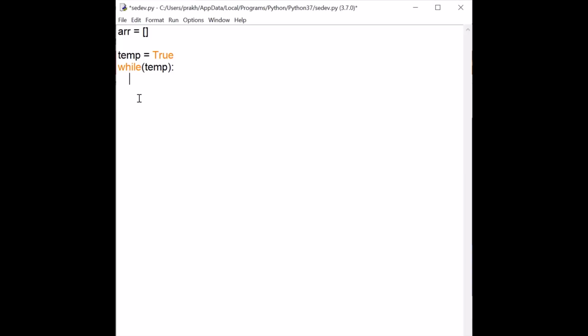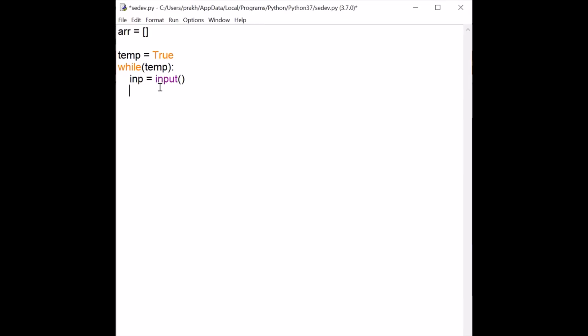So we will try something similar here also. I will not take input directly, but instead let's take a variable named inp, and I'll be taking input here. Okay, so we have the input here. Now I have not taken the input as an integer, and you will get to know why very soon.